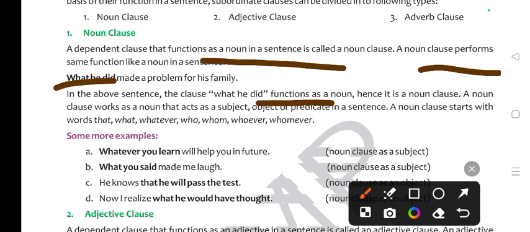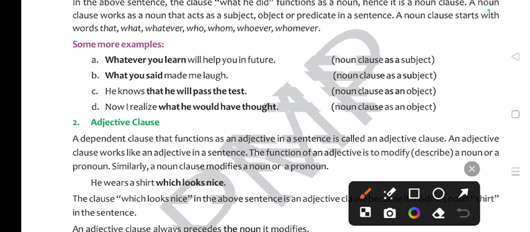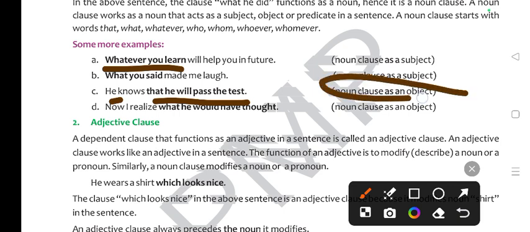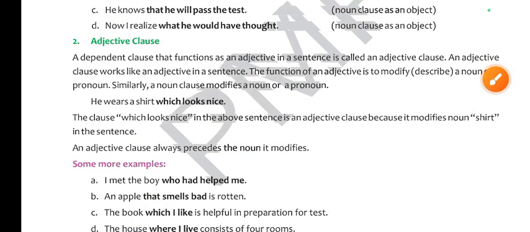Okay, whatever you learn will help you in future. So whatever you learn is what? This is a noun clause that is used here as a subject. Now here, he knows that he will pass the test, so he knows everything. So here it works as what? An object. Okay, now look at adjective clause.